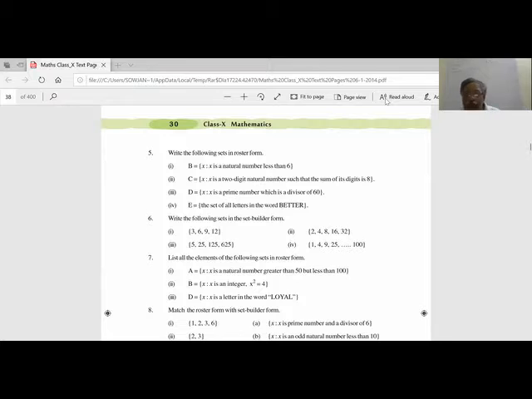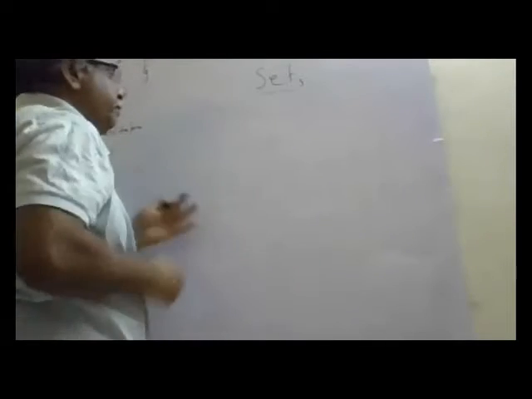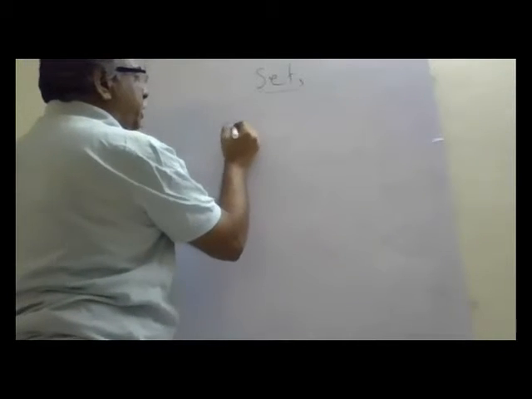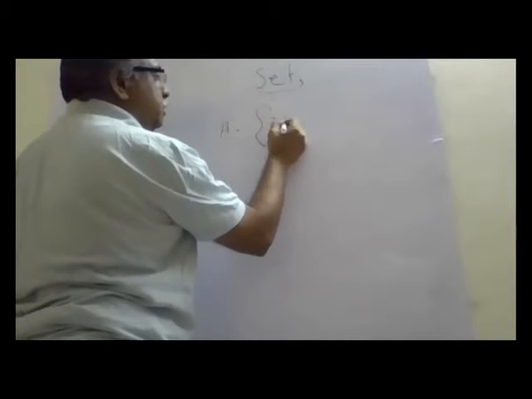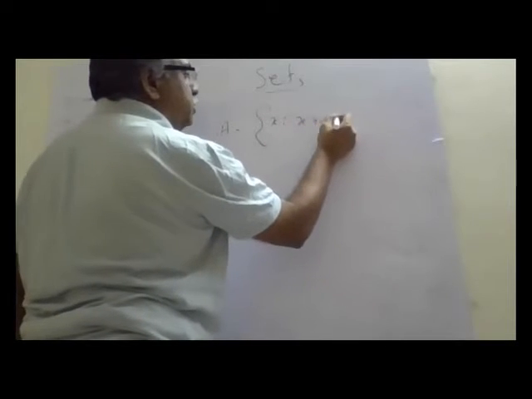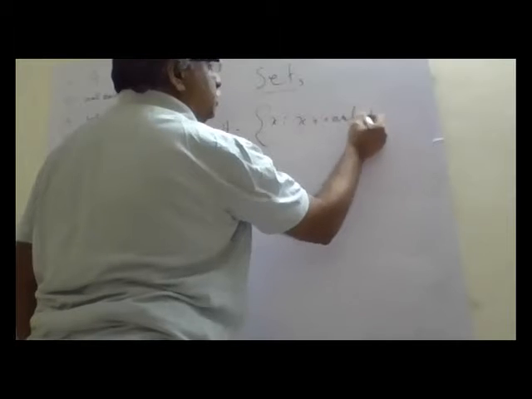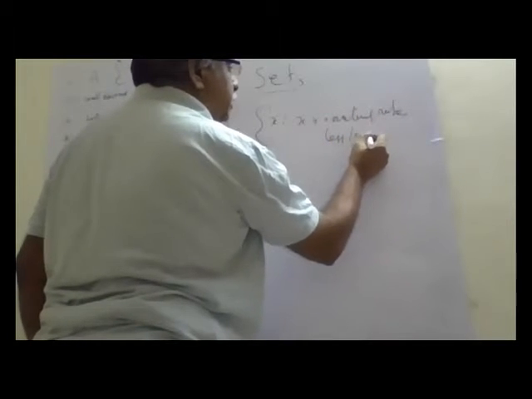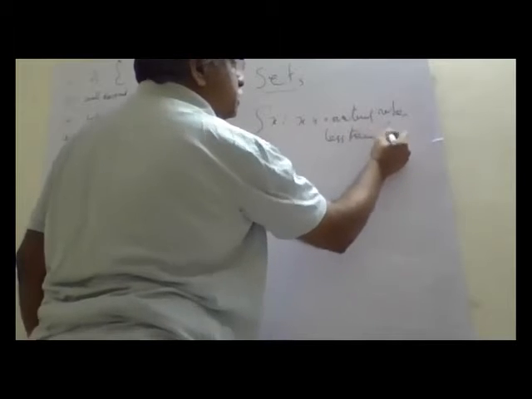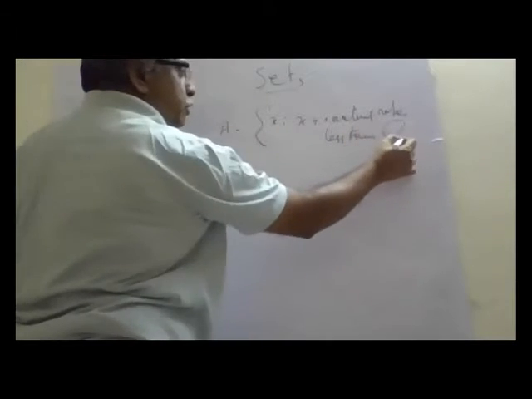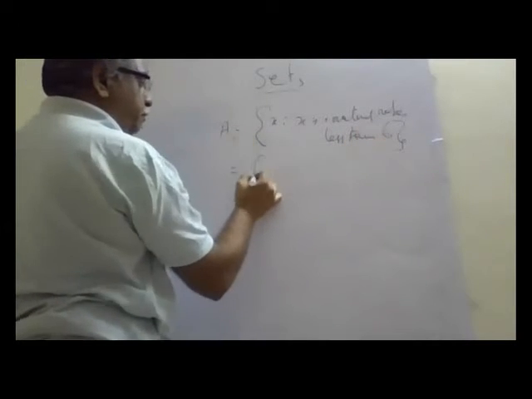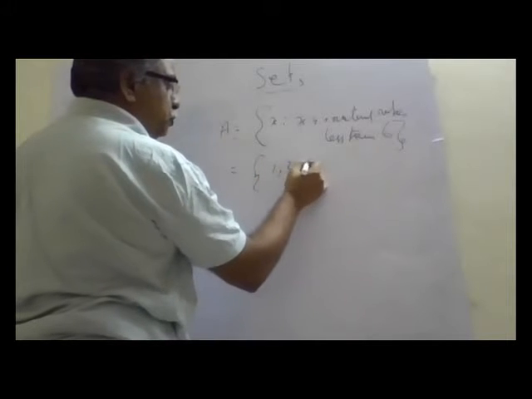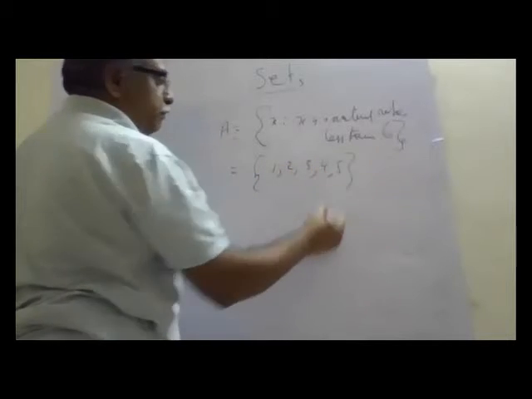Let us see the board. A is the set of X such that X is a natural number less than 6. Okay. Now we are writing the elemental form: 1, 2, 3, 4, 5.